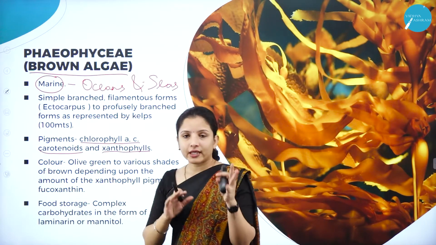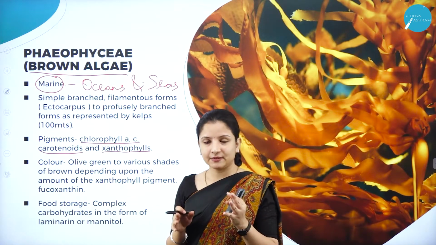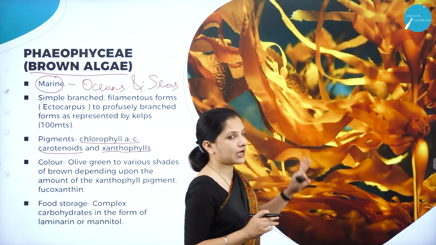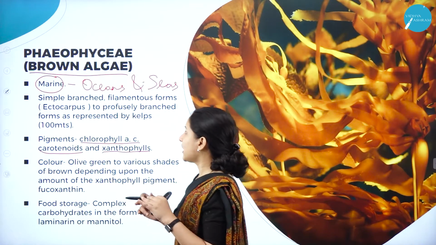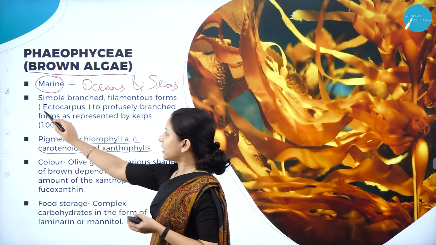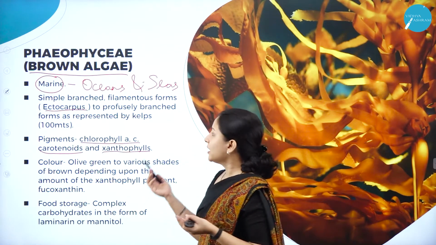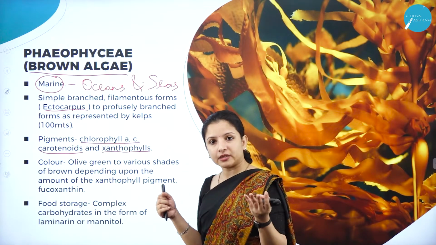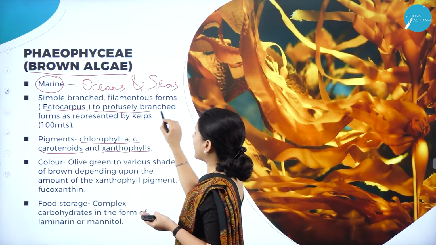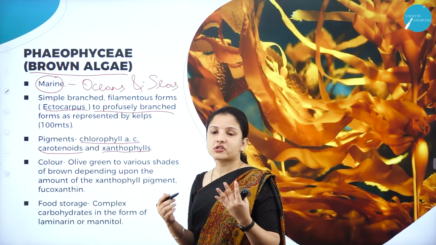And when you look at the plant body, they are simple and branched. You can see here they have a lot of branches. So they are simple and branched, and some are filamentous. When we look at Ectocarpus, they can be filamentous, and though they are filamentous, they can be branched, and some can be highly branched, especially the kelps.